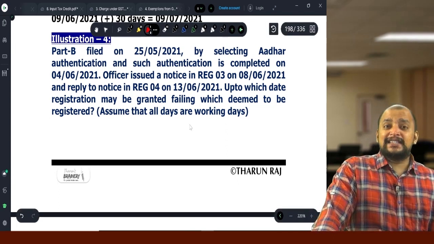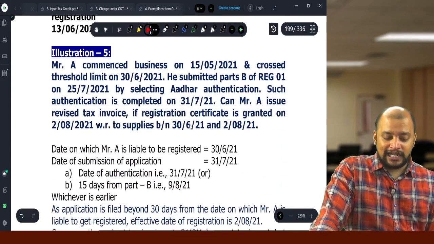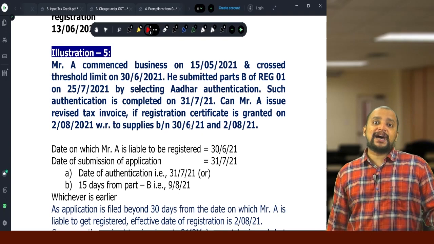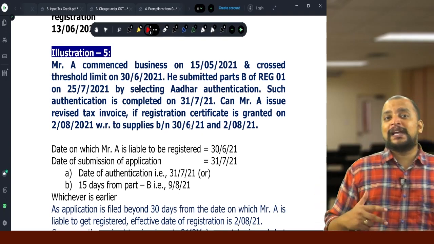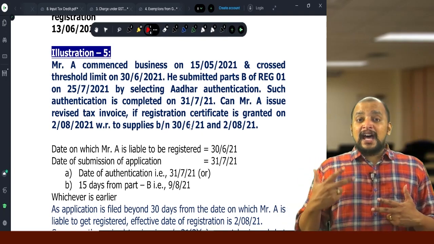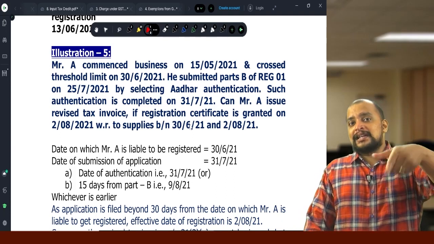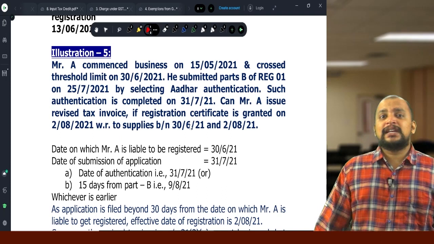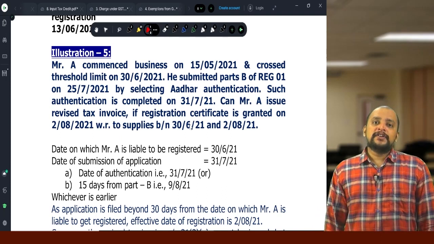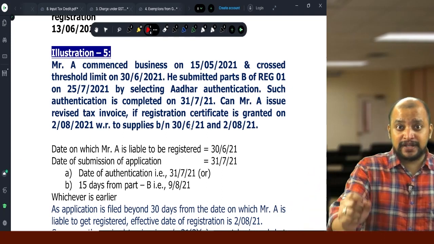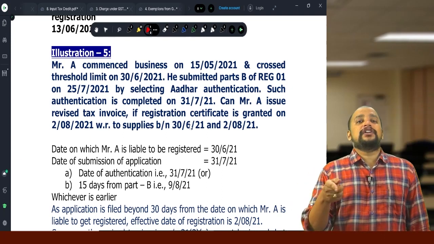Now as the date of completion of authentication is taken as the date of submission of application, what if we filed Part B? Actually in 2 places we have come across that application for registration should be made within 30 days. One is revised tax invoice. In case of revised tax invoice, from the date you are liable to get registered, within 30 days you need to make application for registration, otherwise you cannot give revised tax invoice.